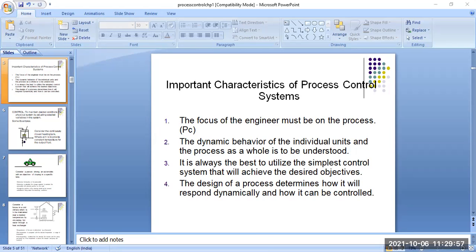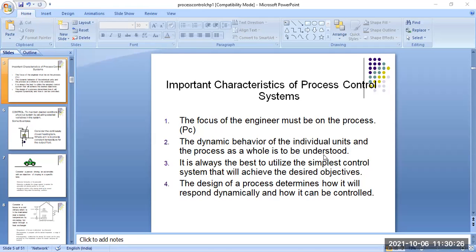Number two, the dynamic behavior of the individual units and also the process as a whole is to be understood. One industry has different units or different parts, so you have to follow the basic application of the individual units.